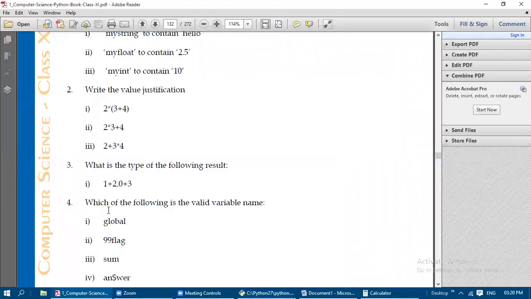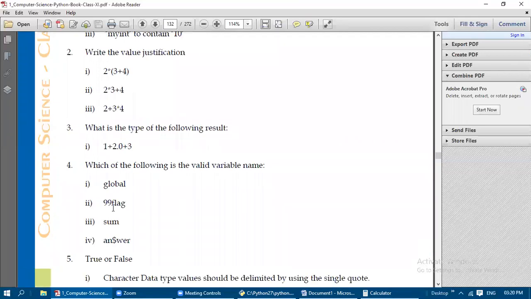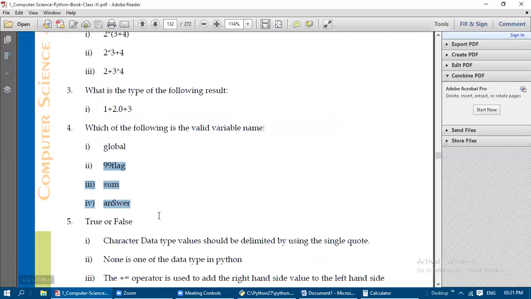Now the fourth one: which of the following is the valid variable name? Valid. You have studied some of the rules related to variables, so you just revise those concepts and find out the answer for this. This is a keyword, so I'll just say keywords alone. For the remaining ones, whether they are variables or not, you need to find out by going through the rules for naming a variable topic. Go through it and find out.